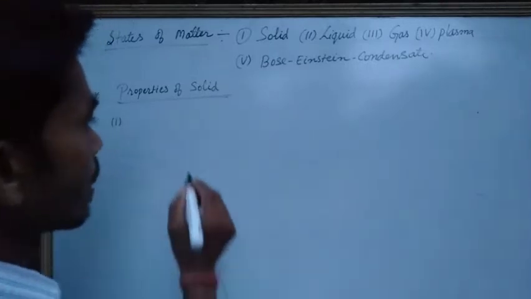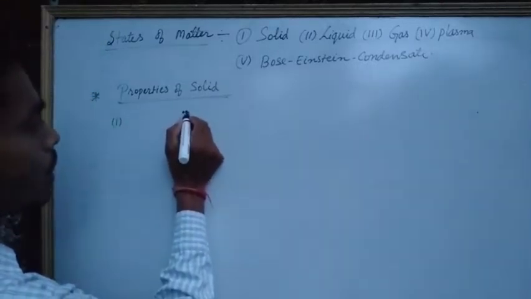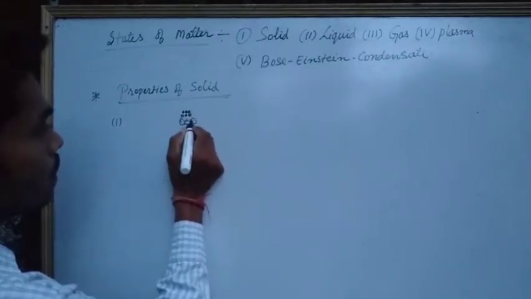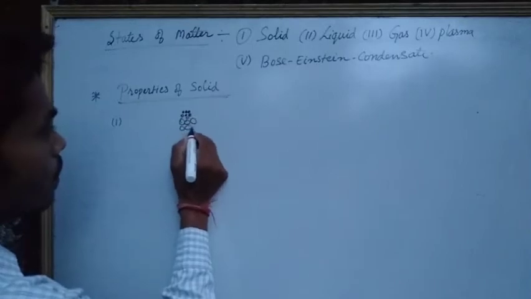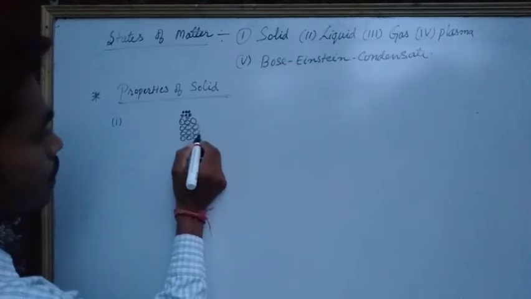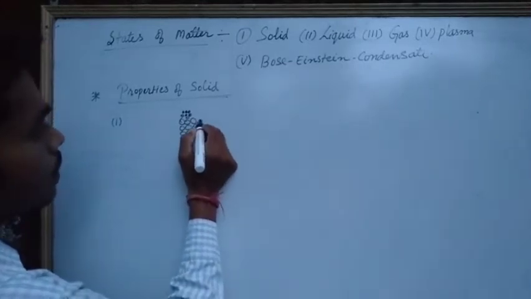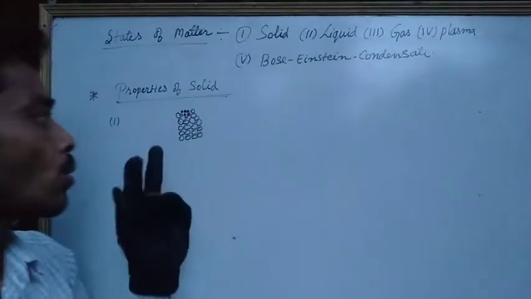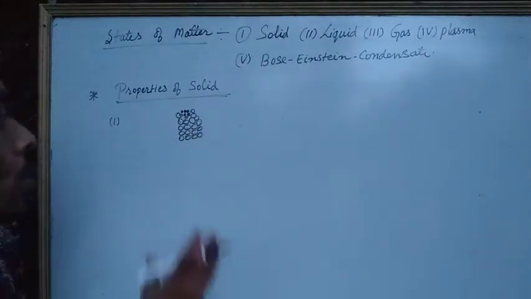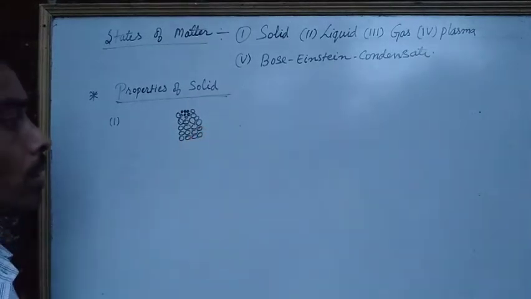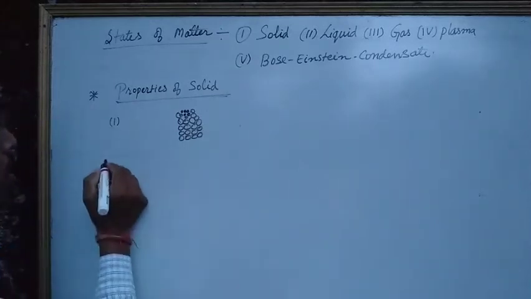Particles are arranged very closely, as we can see here. These particles are very close to each other. So due to the close particles, the shape becomes definite. It does not alter. So second number comes,